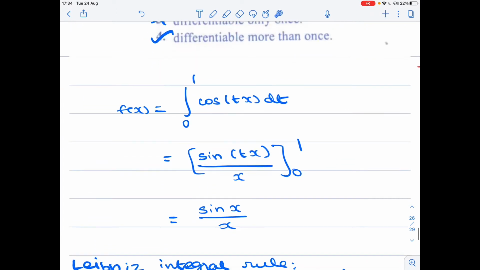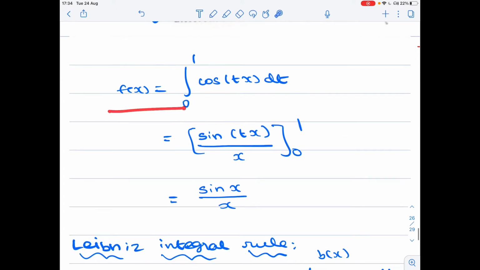First, we want to do this integration. f of x equals the integral from 0 to 1 of cos tx dt. If you integrate this function, you will get sin tx by x. Note that we are integrating with respect to t. The integration limit is from 0 to 1, so you have to substitute the limits for t. When you substitute 1, you get sin x by x. When you substitute t equal to 0, you get sin 0 by x.